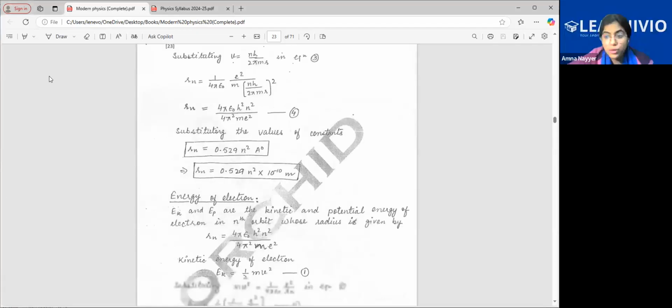So we leave it. When you put all the values, actually this is also divided by Z square, where Z is the atomic number. This is for only hydrogen. Write it somewhere, the actual formula. So this is the expression of radius, which you have to remember.